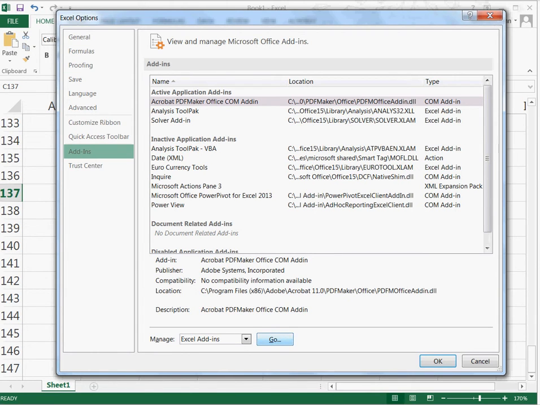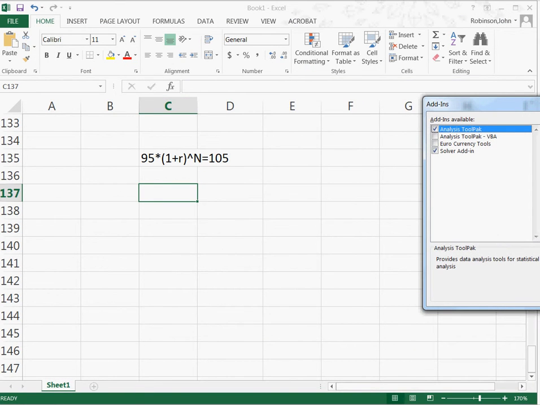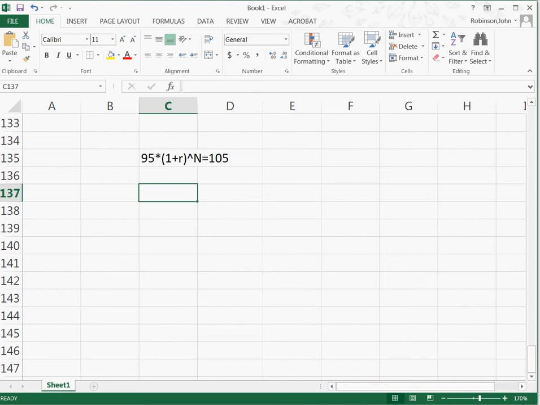Okay, so we need Solver. And this is how this works. So I'm going to say present value is 95. And then future value, we're going to leave blank. Interest rate is 5%. And then n is 2, right? That's our guess. Now we know that that's wrong, right? That's not correct. But given our incorrect guess, we can find what the future value would be, right? So we would say 95 times 1 plus R to the n.